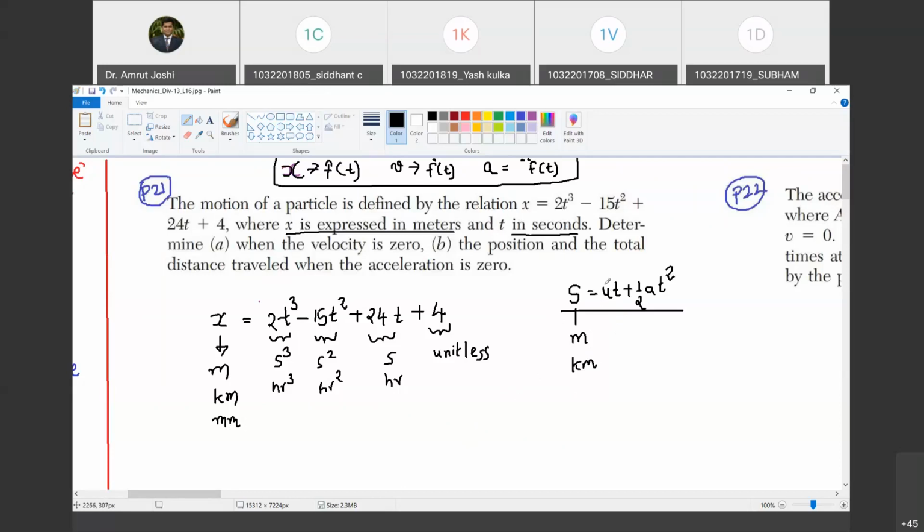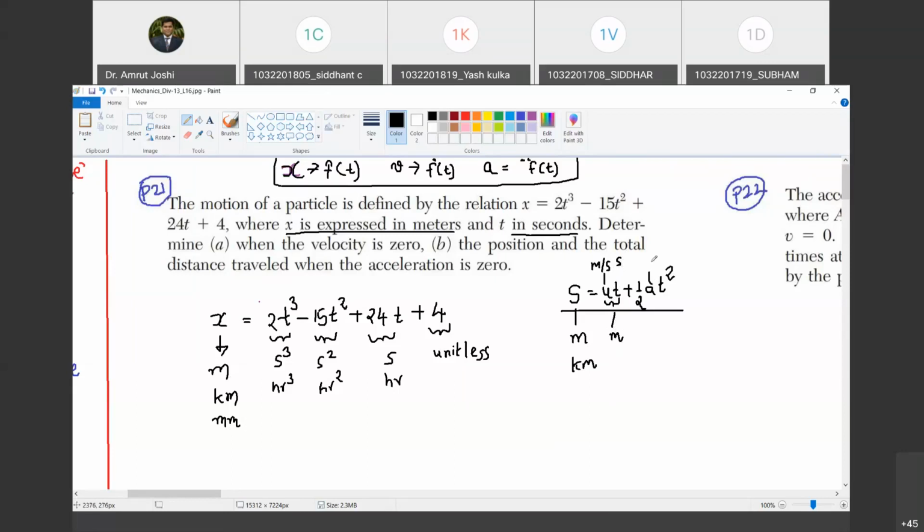What is the dimension of u? Velocity, so meter per second, or meter per hour, whatever it is. If I substitute time in seconds, this meter per second and second are going to cancel, and the first quantity is going to have unit meter. Do you agree with me? Yes, sir.